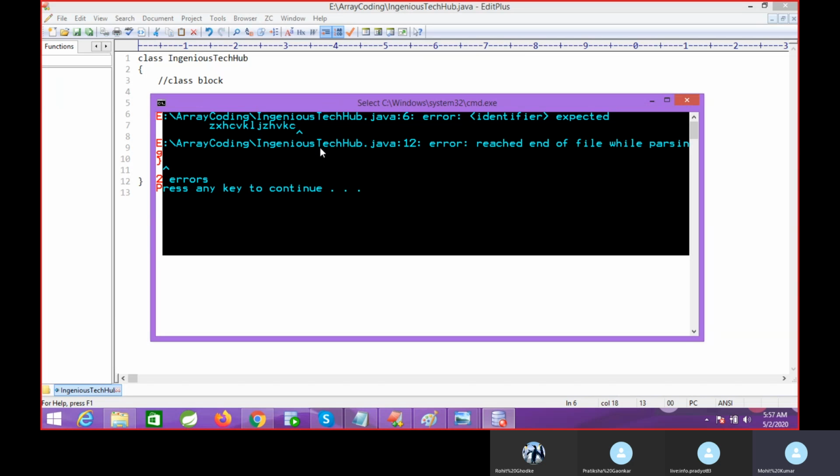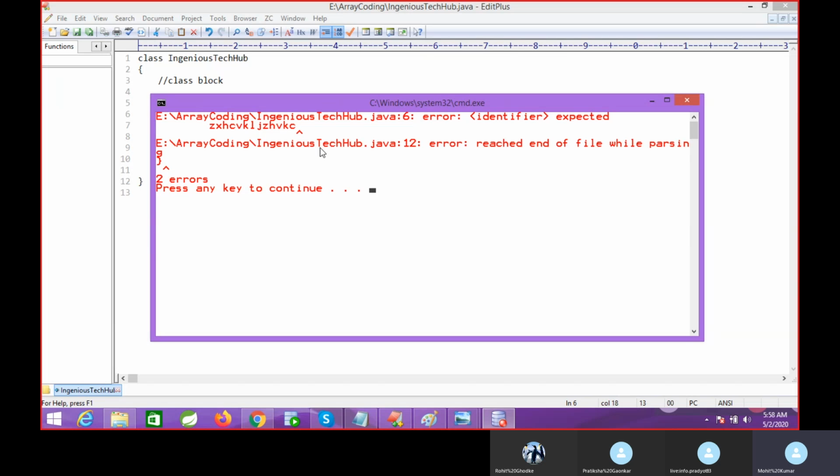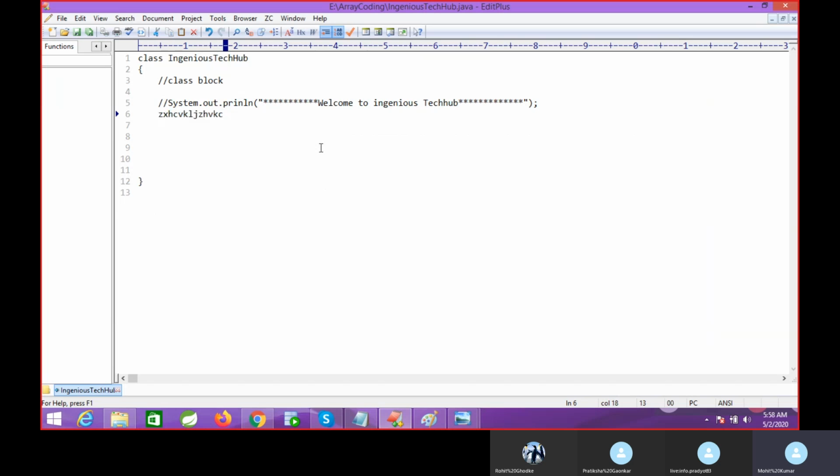The compiler will check only the syntax of the code. The compiler will allow what is applicable for Java. If Java accepts the code or syntax, then the compiler will compile it. Otherwise you will get a compile time error. So this is the job of the compiler. If you write something, the compiler will throw an error, saying this is not applicable. You cannot write anything, otherwise the JVM and compiler will not understand what you are writing, right?